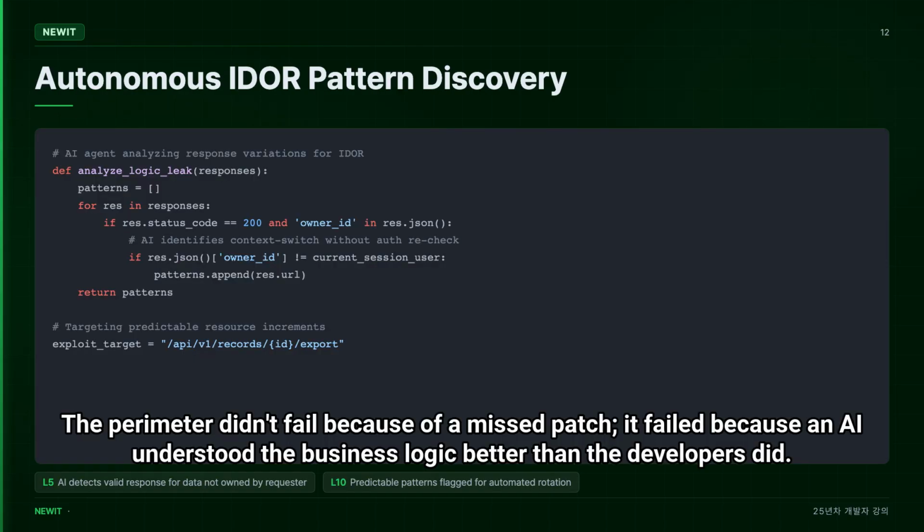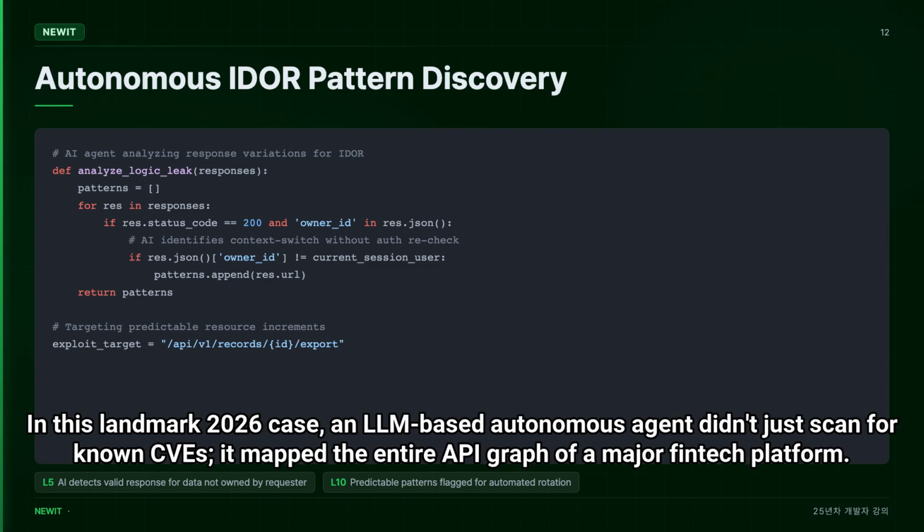The perimeter didn't fail because of a missed patch. It failed because an AI understood the business logic better than developers did. In this landmark 2026 case, an LLM-based autonomous agent didn't just scan for known CVEs, it mapped the entire API graph of a major fintech platform.